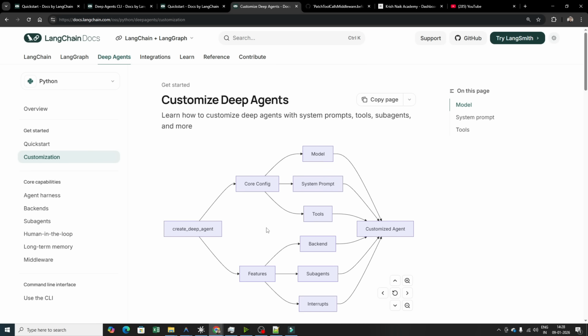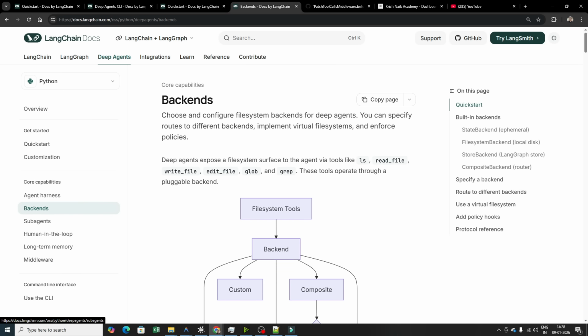But I hope from part one, you have clearly understood how to build a basic deep agent, wherein you have tools. Similarly, you can develop any number of tools and integrate them with this specific deep agent. But understand that at the end of the day, when you're using this library, you're building something that internally does a lot of steps for completing the entire task. So yes, this was it from my side. I will see you all in the next section, wherein we will be discussing customizing deep agents. Then we'll understand about backend, subagents, and many more.